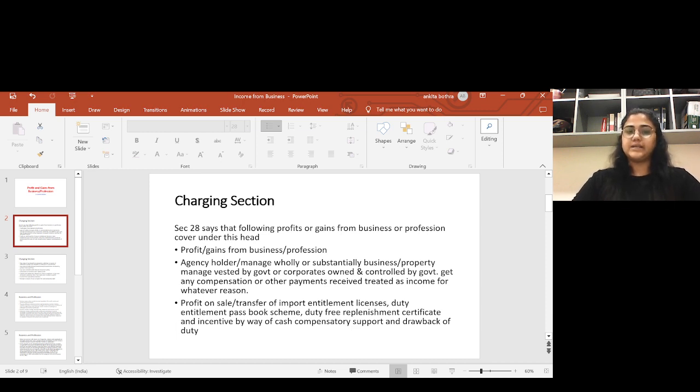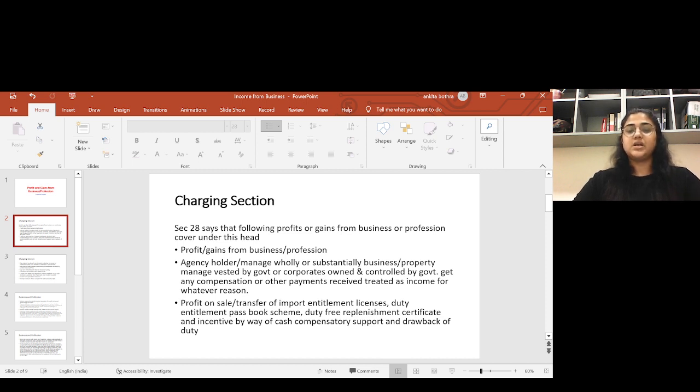So this is also covered as a business. For that agency, you are the owner as agency holder, and you can get any amount, any compensation, any bonus, or any commission, or any other thing, like at the time of termination of the agency you can get any amount, whatever the reason. That is treated as income for you, and you pay tax on it under this head.